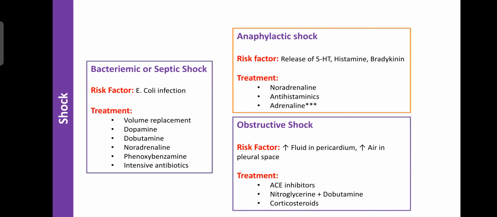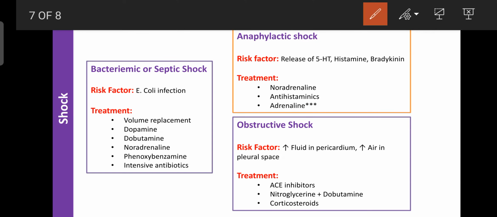The next one is bacteremic or septic shock. A risk factor is E. coli infection. It is treated with volume replacement. Then there is filtration of the blood, where blood is removed from the body and other blood is administered, which is helpful for the treatment of septic or bacteremic shock. Or you can use dopamine, dobutamine, noradrenaline, phenoxybenzamine, and also antibiotics to treat the bacterial infection. So these are the therapies for bacteremic shock or septic shock.